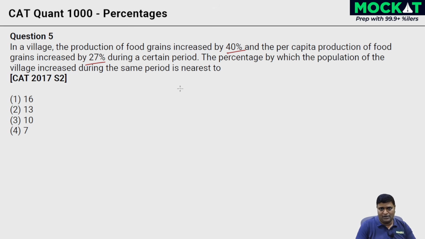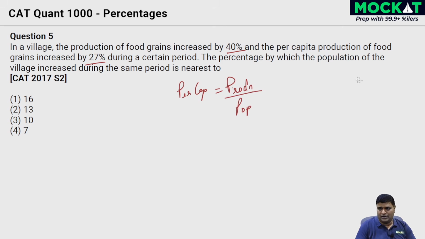So we have a formula over here. Per capita is nothing but the production divided by the population, per person. Production by population, that's the base formula. Now what we are told over here is the production of food grains has increased by 40%.